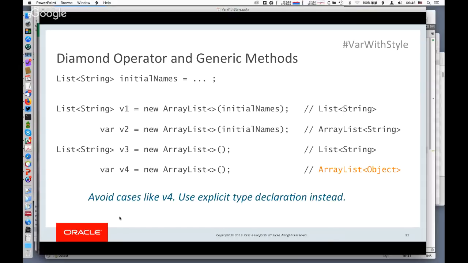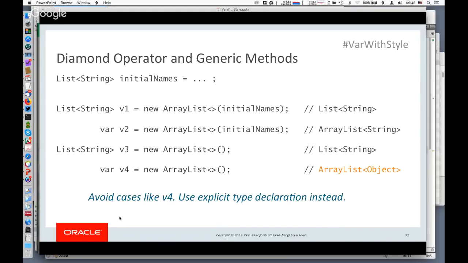What does the diamond operator do? It needs to infer the type of the array list. And it can get this information from the left-hand side, or it can get it from its method argument. So initial names we know is a list of string. And so diamond says, okay, since I'm being initialized from a list of string, I know the type argument for array list also needs to be string.